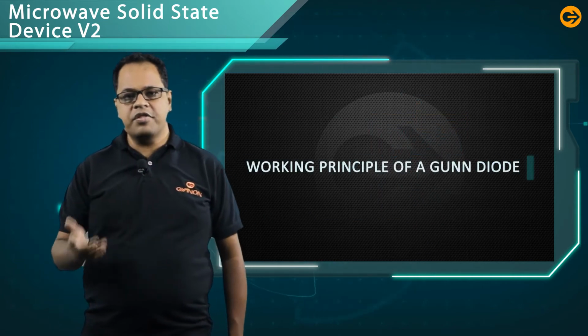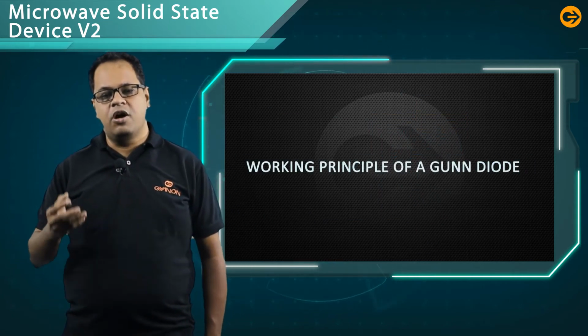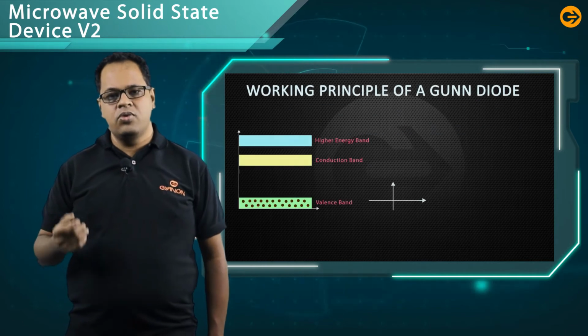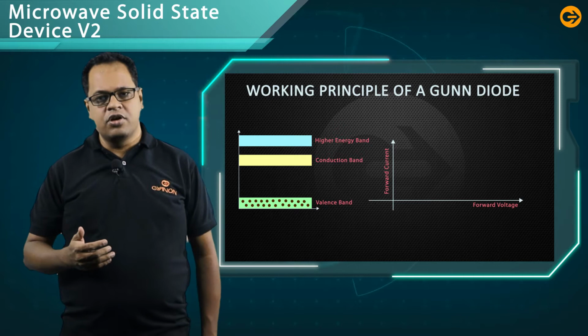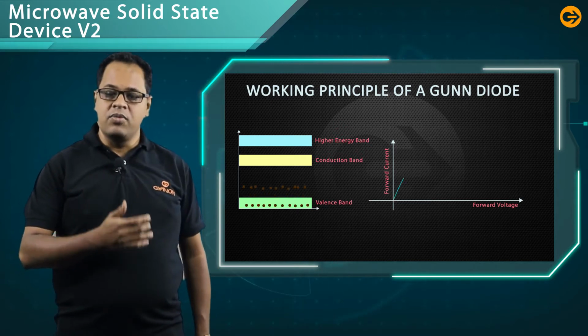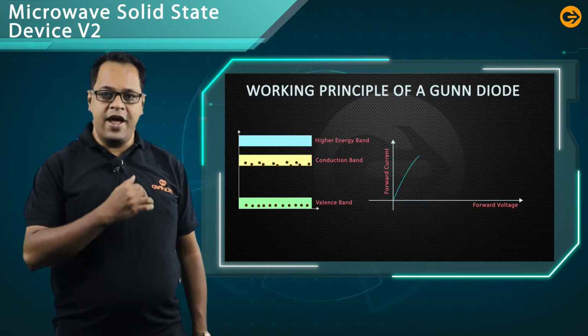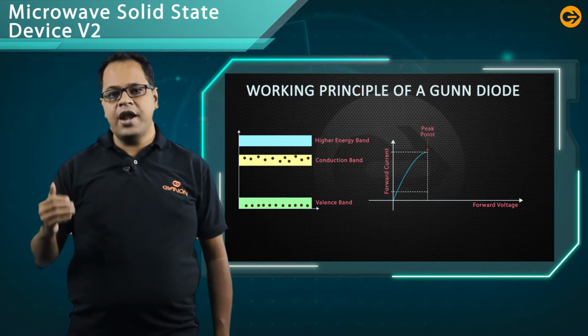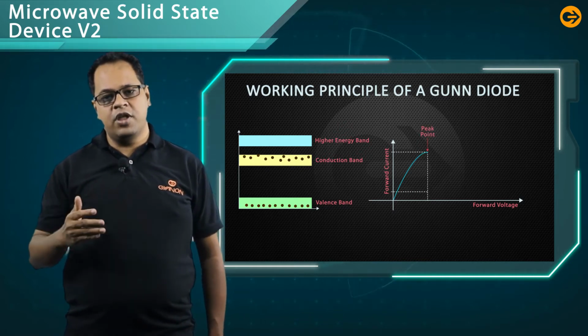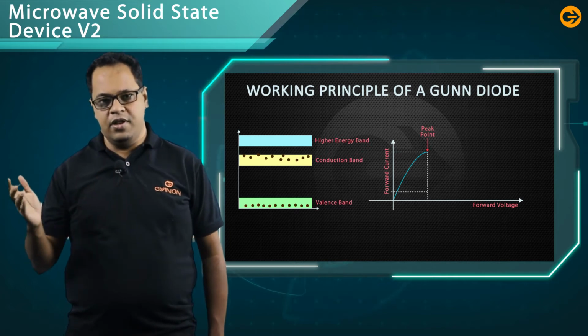Now, let us discuss the working principle of the Gunn diode. When you apply a small amount of voltage, electrons will be uplifted from the valence band to the conduction band. So the current will increase from a lower level to a higher level.